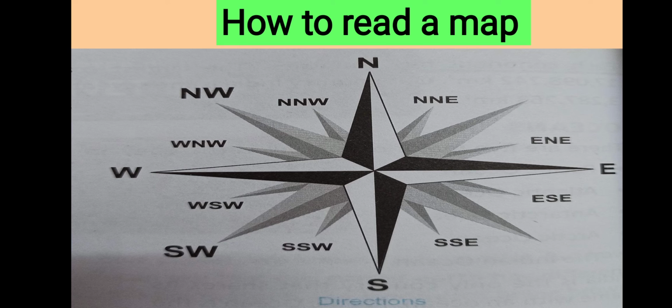Okay, we learned the four main directions: north, south, east and west, as well as we took information about these four sub directions: northwest, southwest, southeast and northeast. Understood this? These are the four directions as well as sub directions which we use in the map, that we have to know. Understood this? Okay, now come to the next one.